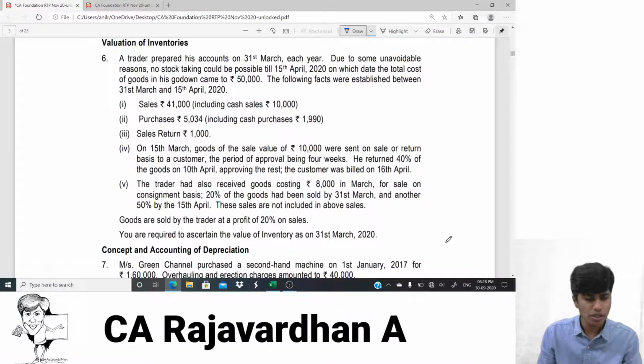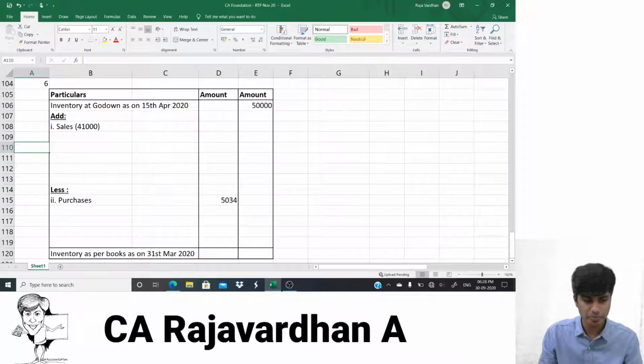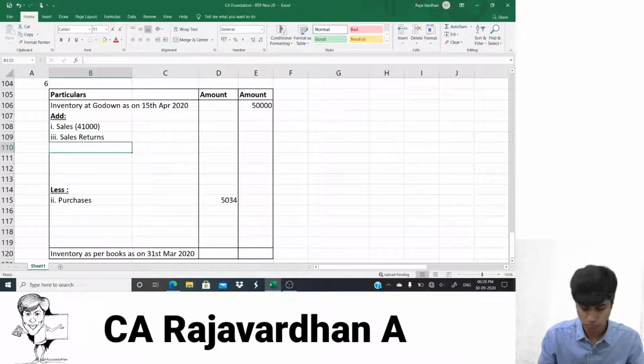Not an issue. Going ahead, let's see the third one. Sales returns of rupees 1,000. With regard to this sales return, what is it that we should do? There are returns to the extent of 1,000. We would adjust it from our sales. So I'll write here sales returns.